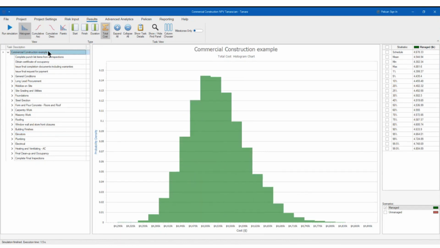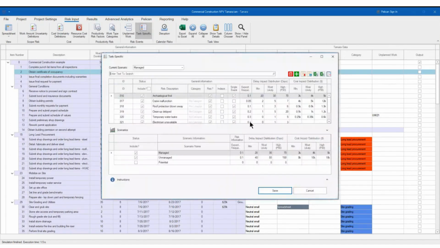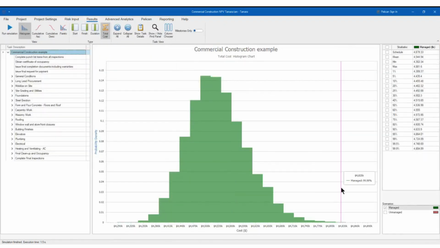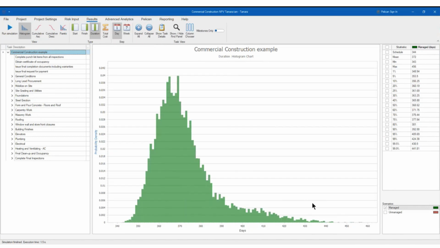Now, what I set up before, remember, when we were doing the task specific, when we were doing the risk register, you have the managed and the unmanaged. For each one of the risks, I did it manually, right? Why did I want to do it? Because I wanted for you to see, let's go to the duration. If the managed goes from 343 to 456, the unmanaged should be higher, right?